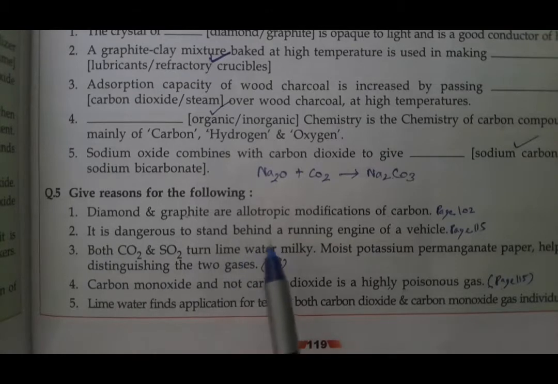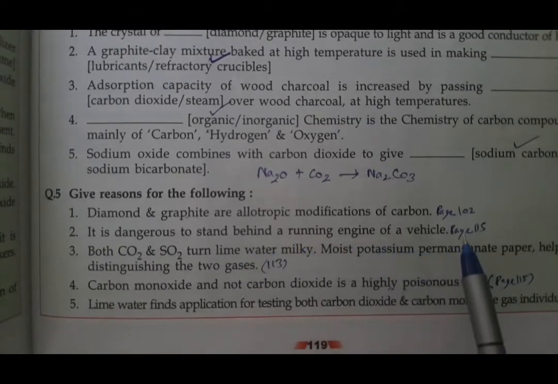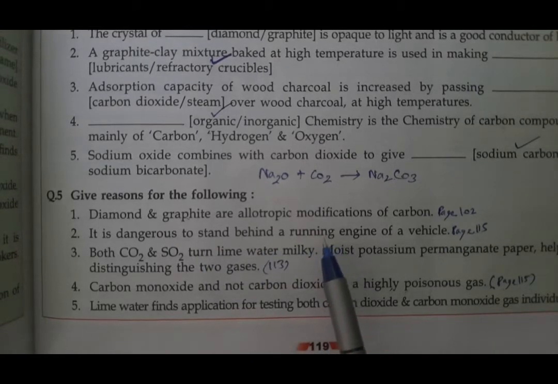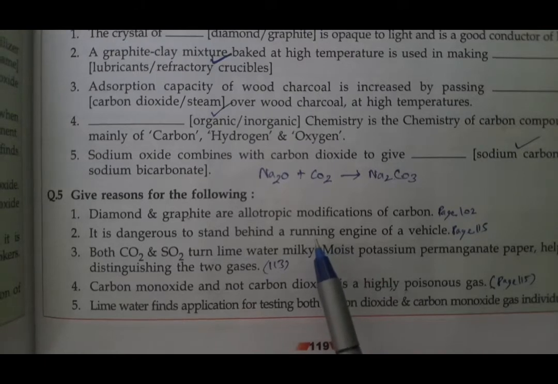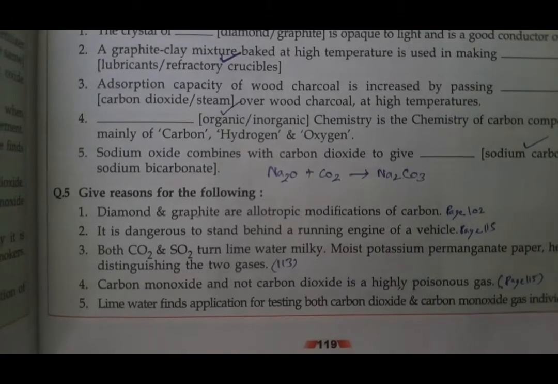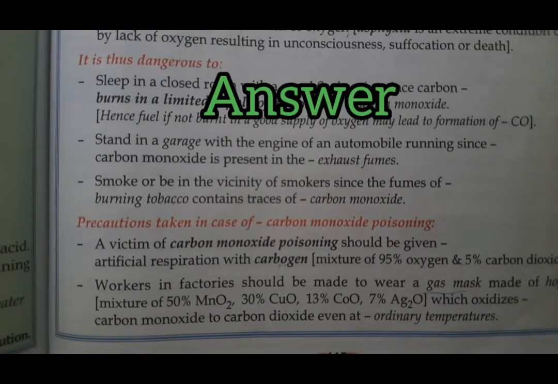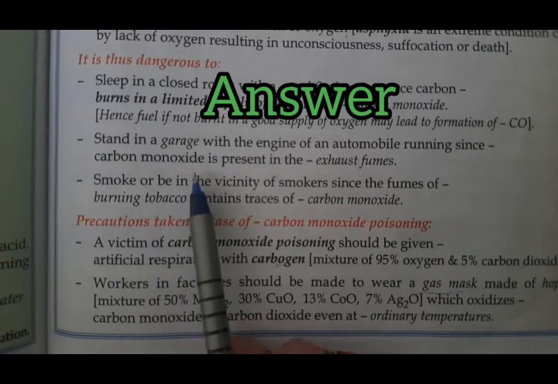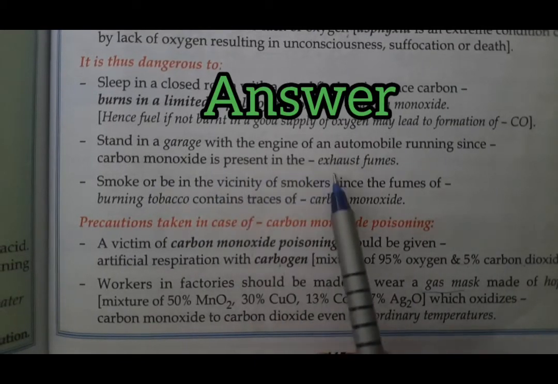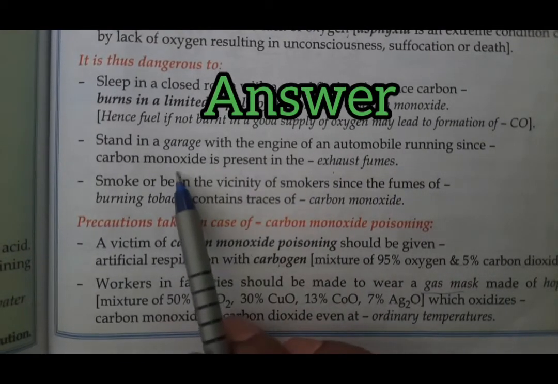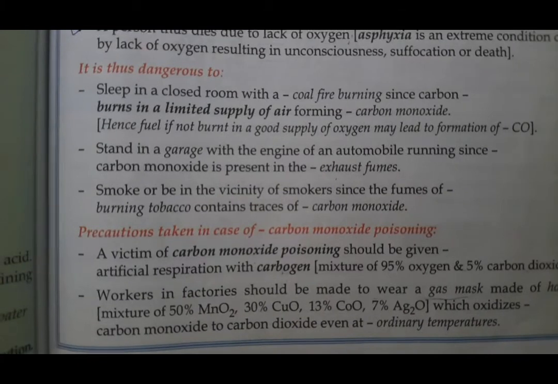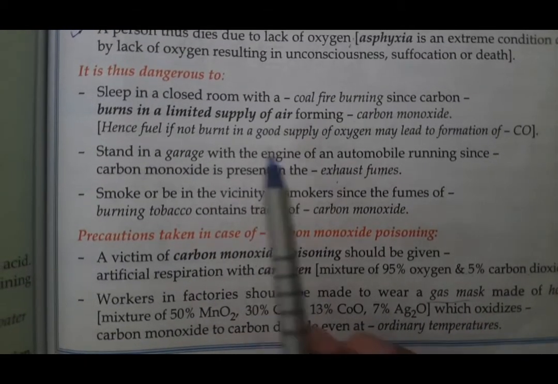It is dangerous to stand behind a running engine of a vehicle, because when you stand near the running engine of a vehicle, again due to insufficient combustion, what is produced? Carbon monoxide. So you may inhale it. Therefore we should always avoid standing beside a running engine of a vehicle. The answer for that is also on page 115, students. You can see here why we should not stand near a running engine: because carbon monoxide is present in the exhaust fumes. So you can write this much, and it is a poisonous gas.